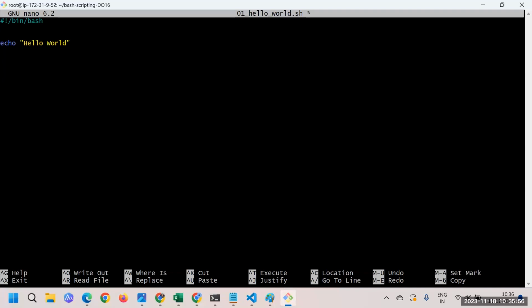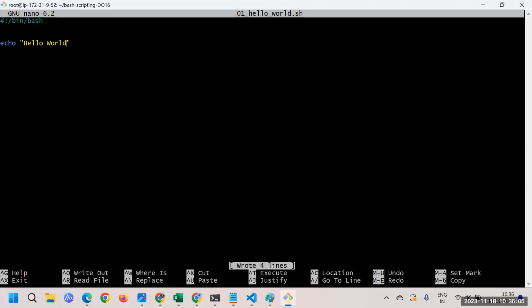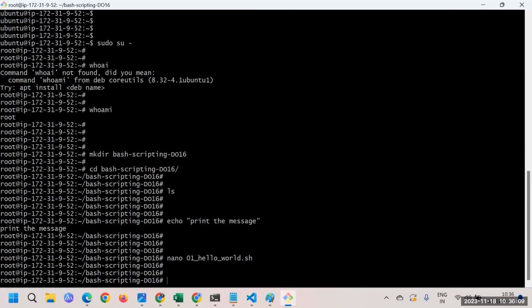Great, so I'm done writing. I'll save it: Control O, press Enter, and Control X to get out of the editor. This is how we have written the script.